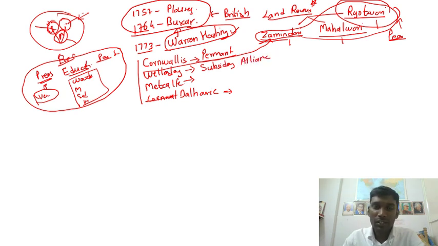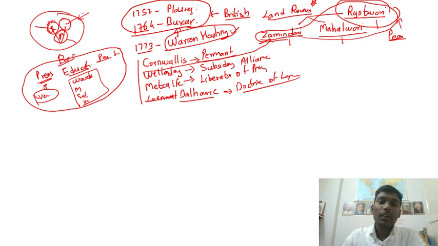Now you have to understand what the subsidiary alliance is. Lord Metcalfe is called the liberator of the press. Lord Dalhousie is the person who introduced the doctrine of lapse. Moving on, then you have 1806.